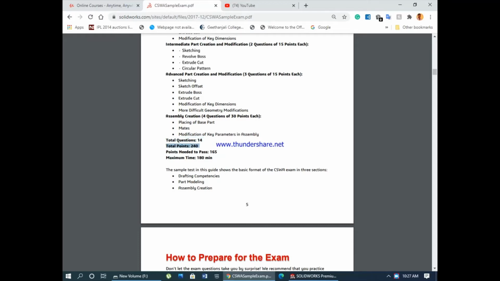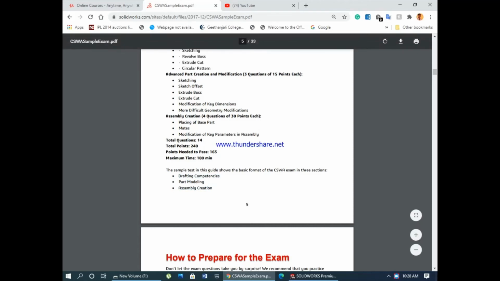In total it has 14 questions. Total points will be 240, and the points needed to pass are 165. So 14 questions from the above-mentioned topics will be given, and out of 240 marks you need to score a minimum of 165. The time is 180 minutes. As you can see, this is a sample test. This is the basic format. It may or may not change, but generally this format is followed.